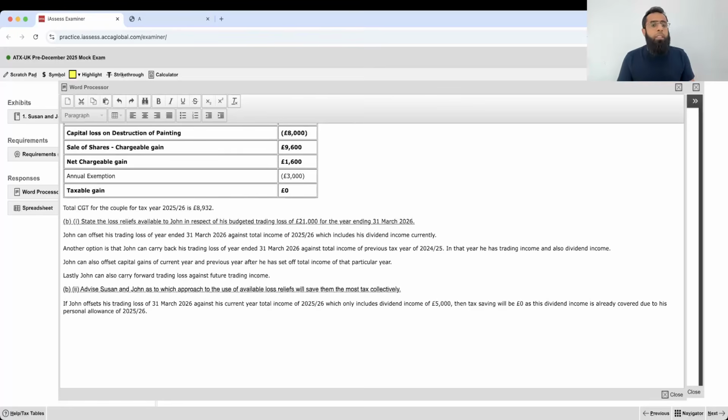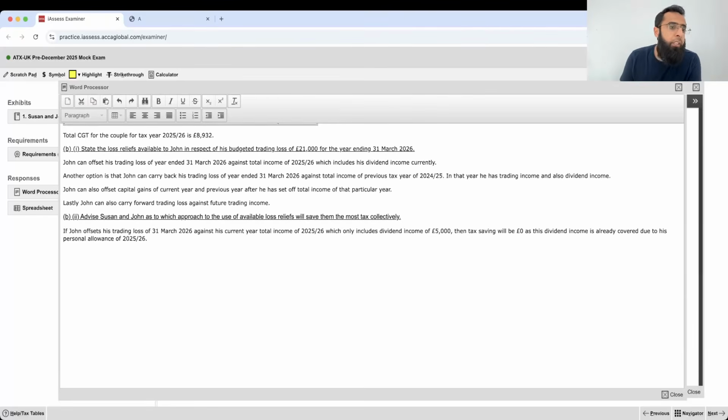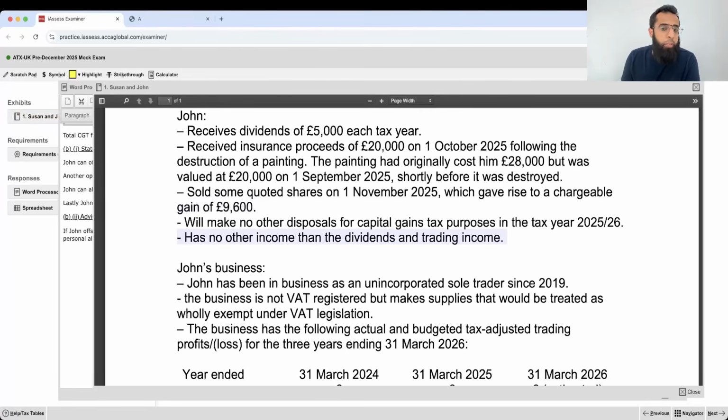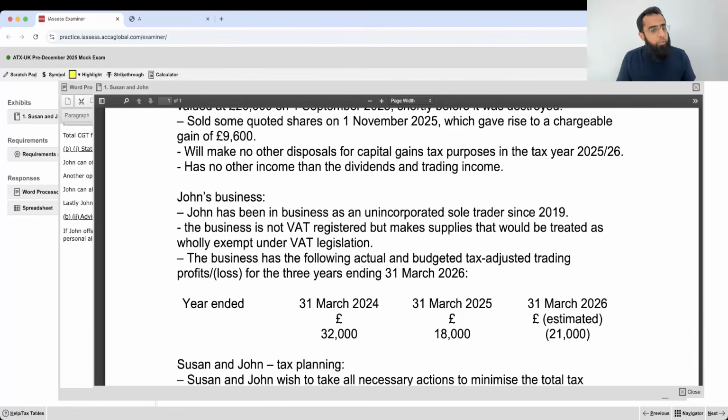So if he offsets against current year total income, then the benefit is zero, because his total income in 25-26 is trading and dividend. The dividend is 5,000 in 25-26 and trade is in the loss.